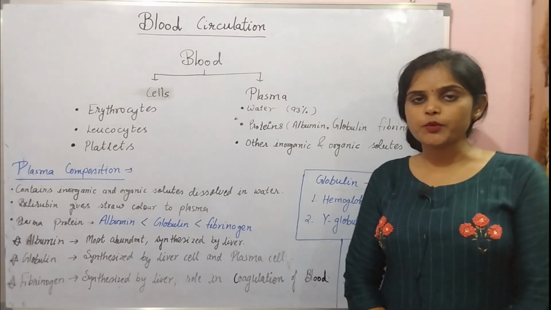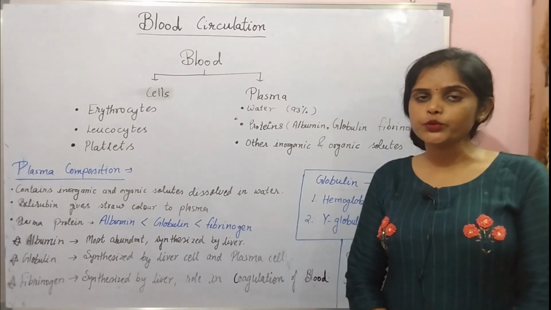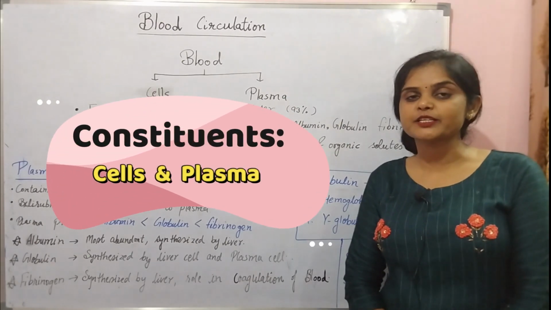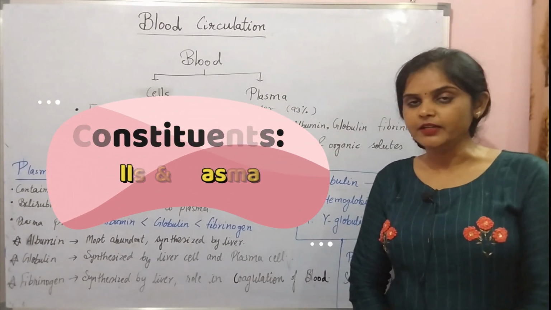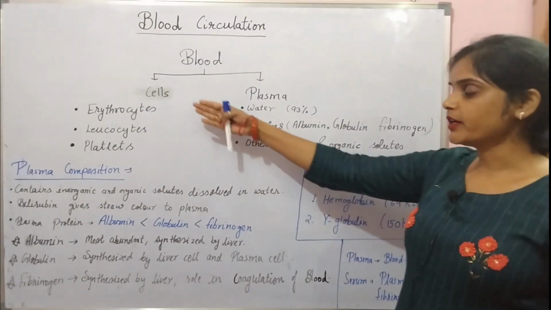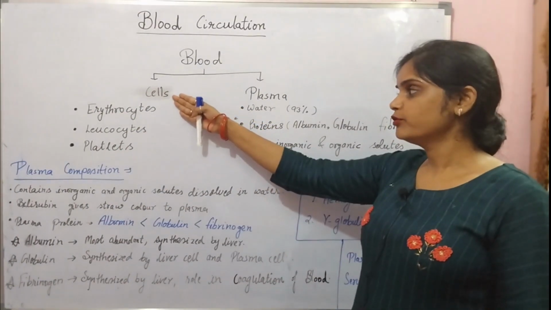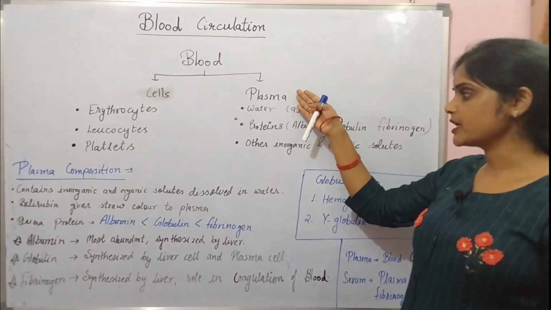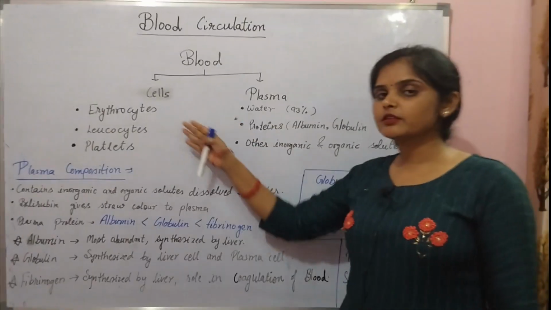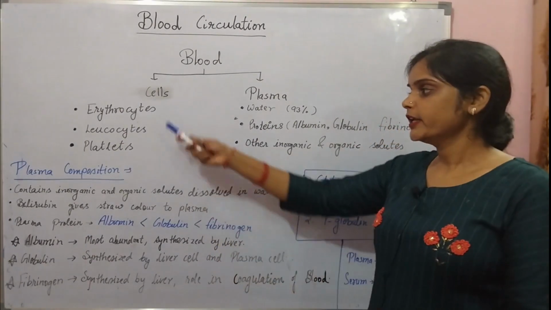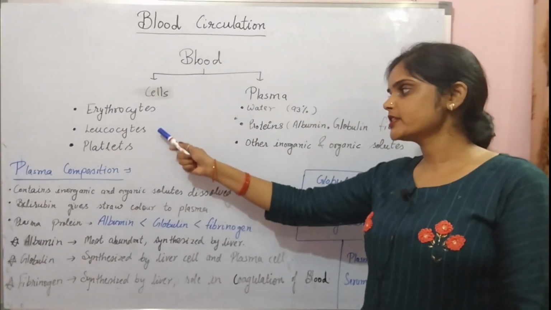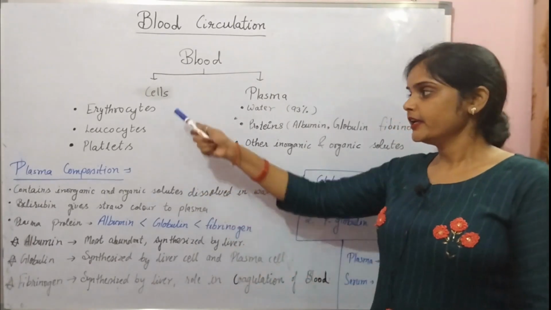If I talk about the constituents of blood, there are two types of constituents which are very essential in the blood, that is the cells and the plasma. Here we will see what cells are present in the blood and what the plasma constituents are. There are three types of cells: erythrocytes, leukocytes and platelets.